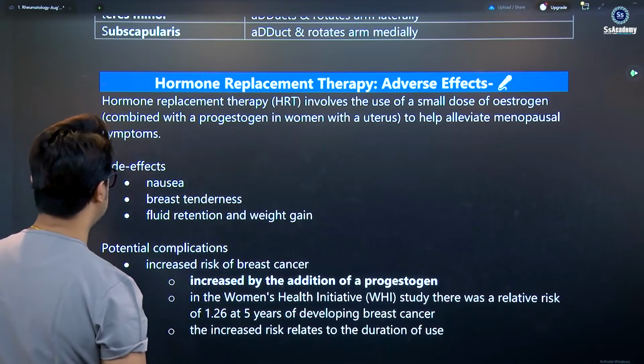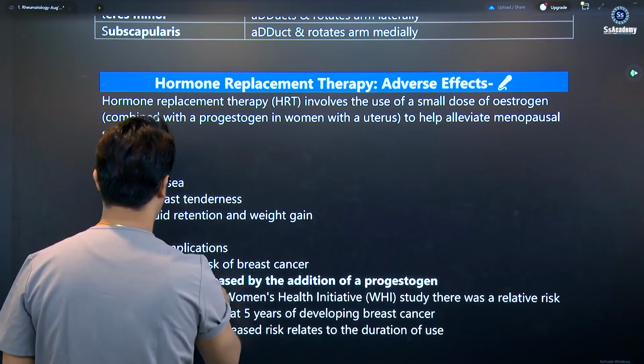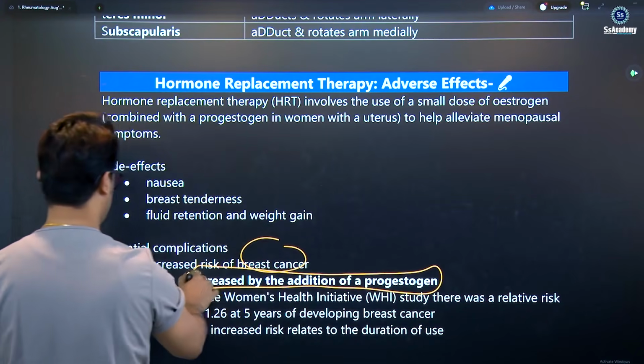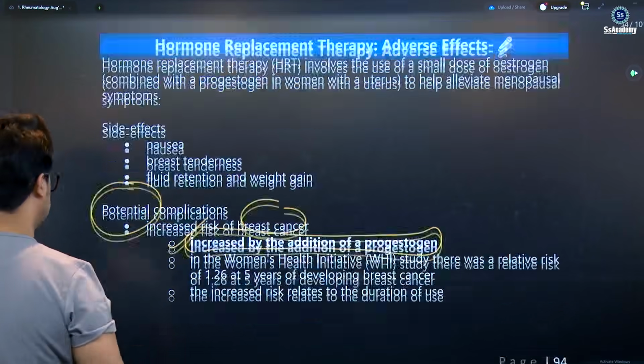Hormone replacement therapy adverse effects: yes, increased risk of breast cancer, increased by the addition of progesterone. Yes, my dear. Potential complications.